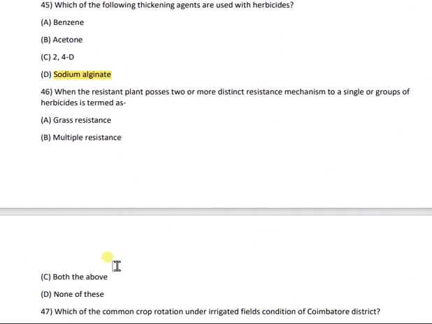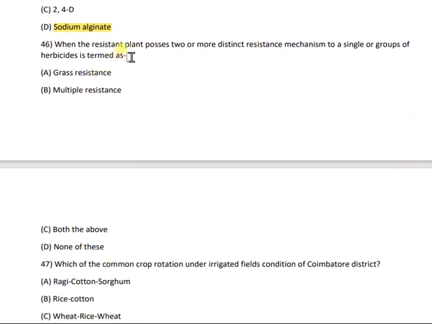Then question number 46. When the resistant plant possesses two or more distinct resistance mechanisms to a single or groups of herbicides, it is termed as grass resistance, multiple resistance, both the above, or none of the above. And the correct answer is multiple resistance, that is option B.